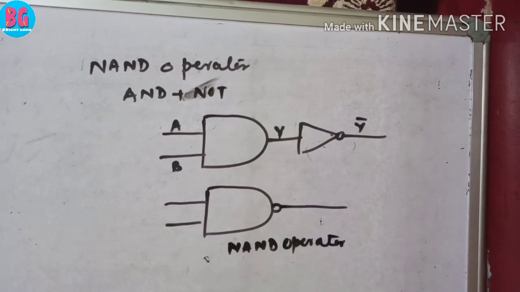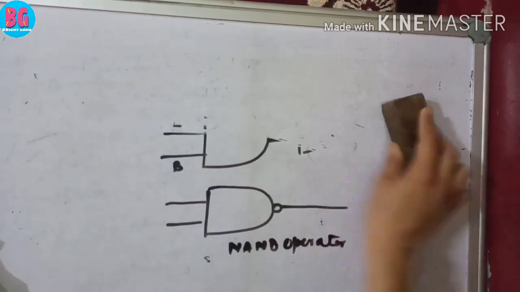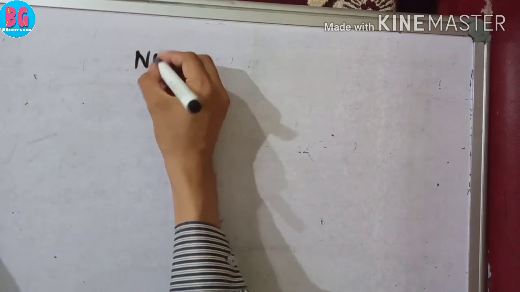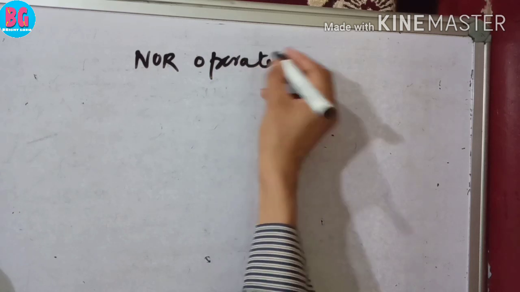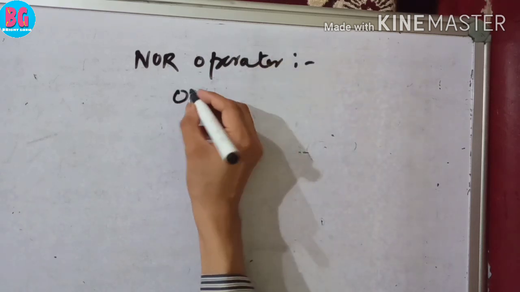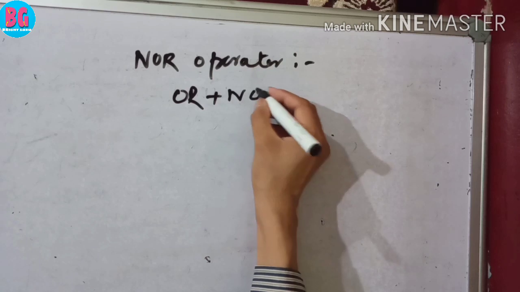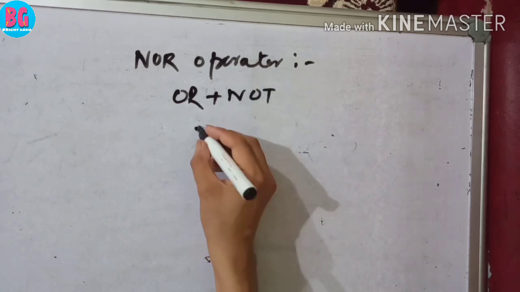There is another important operator, NOR operator. NOR operator is OR plus NOT. This is our OR.